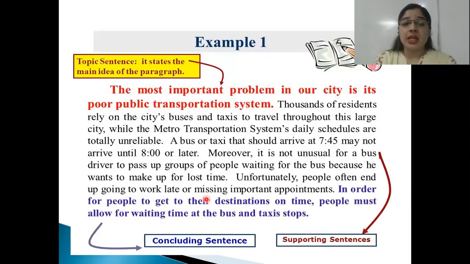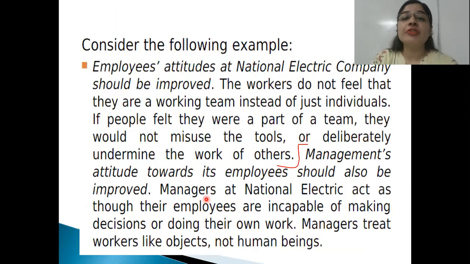The example, the most important problem in our city, the example of unity. The example of unity is employees' attitude at National Electric Company should be improved. So it is about the attitude of the employees at some company named National Electric Company. So improvement of the attitude is being asked or desired in this paragraph. The workers do not feel that they are working as a team instead of just individuals. If people felt they were a part of a team, they would not misuse the tools or deliberately undermine the work of others.